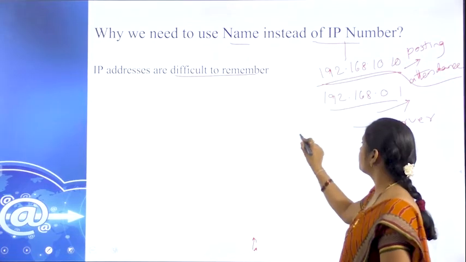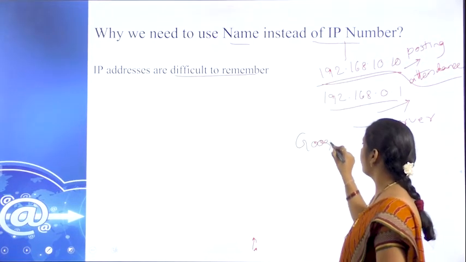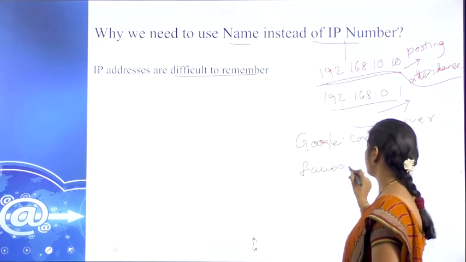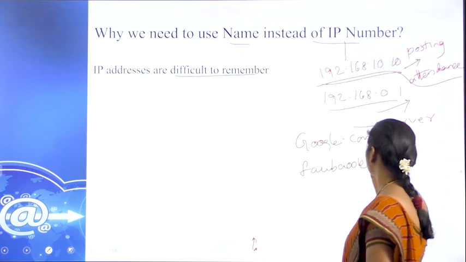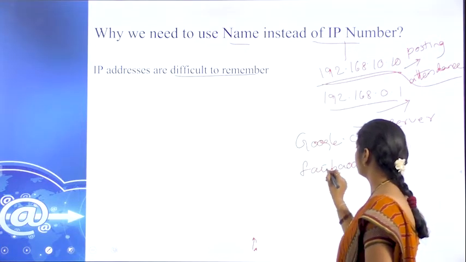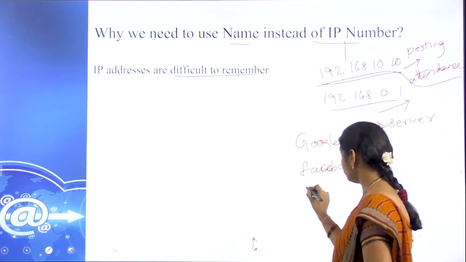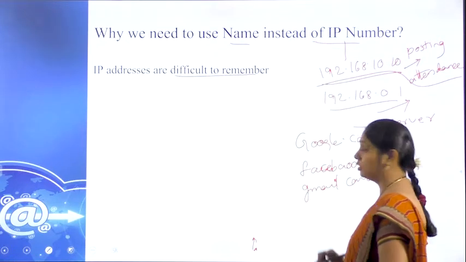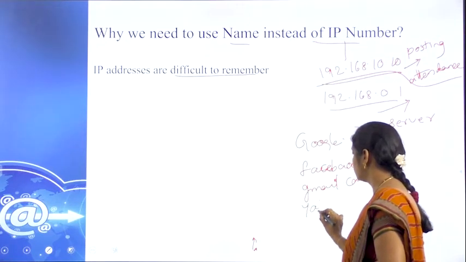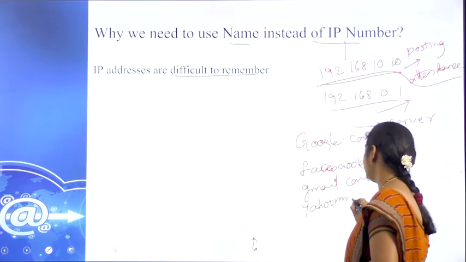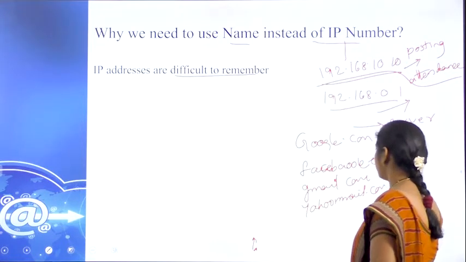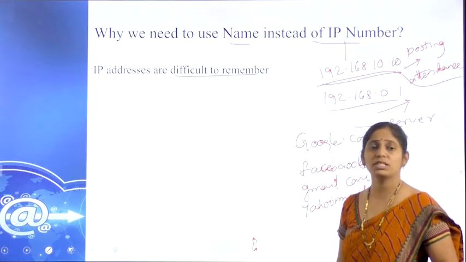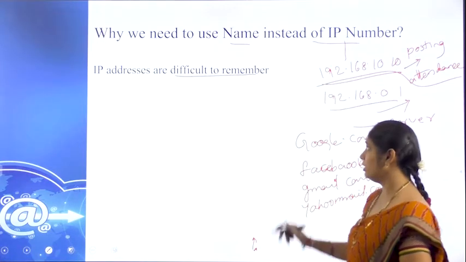What web pages do we use? Google, google.com, facebook.com, gmail.com, yahoomail.com. Likewise, we have so many. Can we remember the IP address of each one? So many Wikipedia pages we may access, so many slideshows we can access. So it is difficult for us to remember.